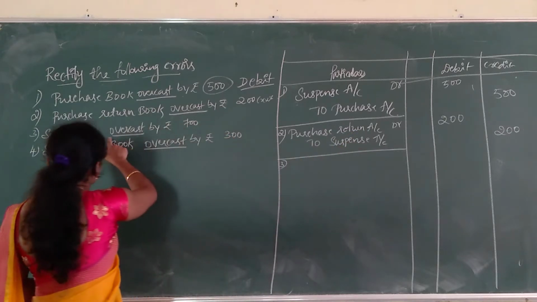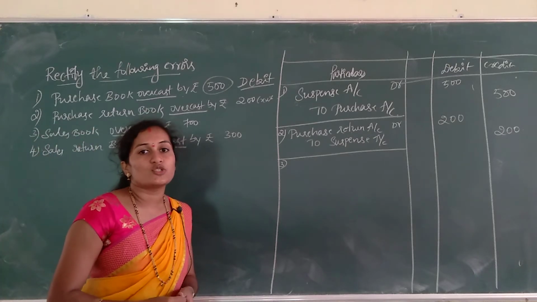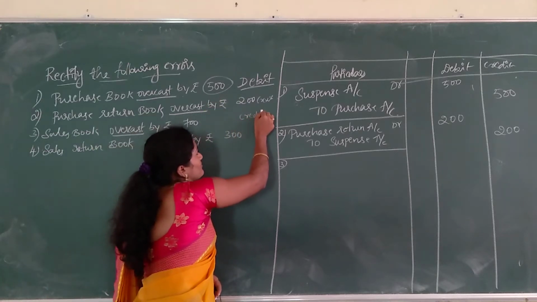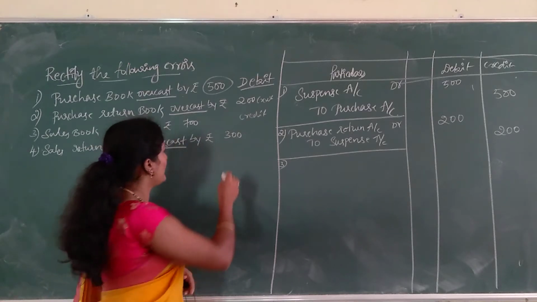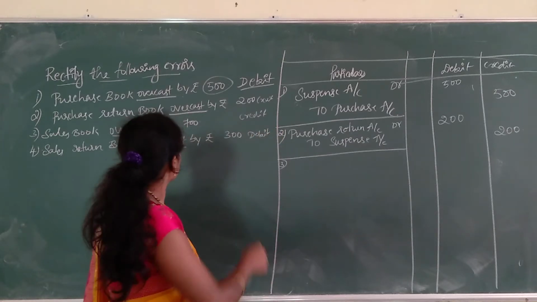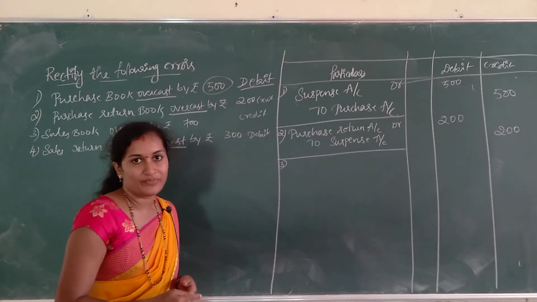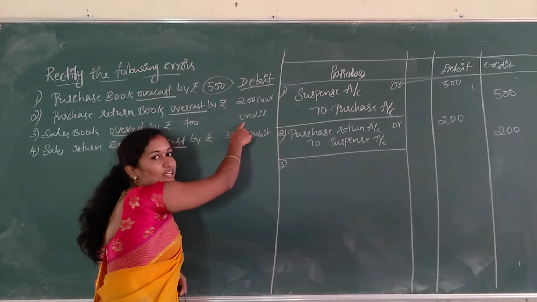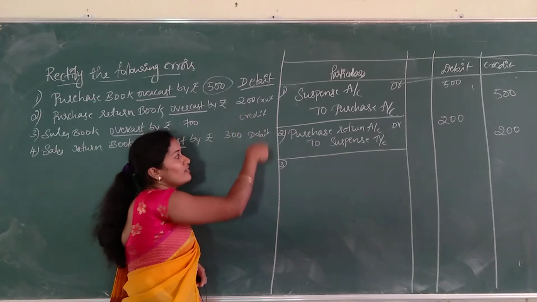Next, the third entry is sales book overcast by rupees 700. So sales book shows credit balance. Purchase book debit balance, sales book credit balance. Purchase return book also credit balance, and sales return debit balance. So here sales book is overcast by rupees 700, excess than the actual, and sales always shows a credit balance. So excess credit, in order to rectify this wrong entry we have to give debit.